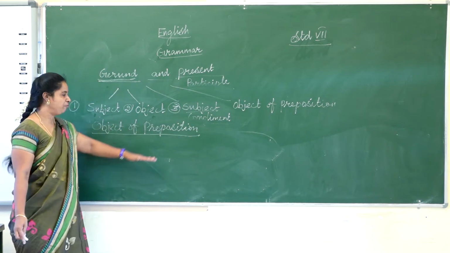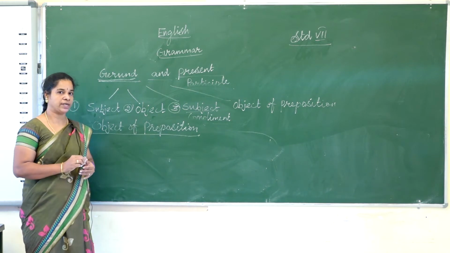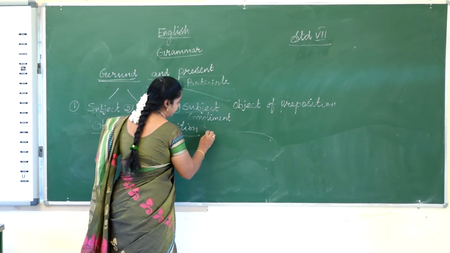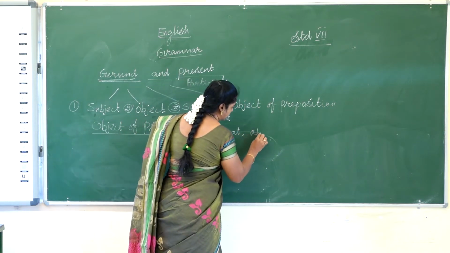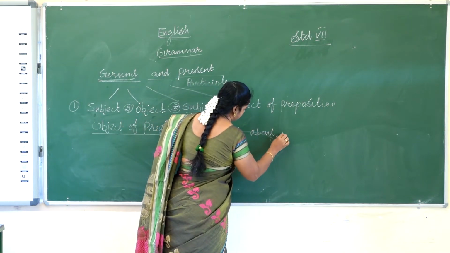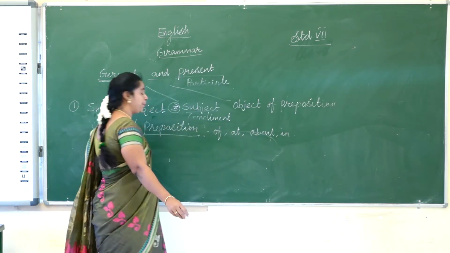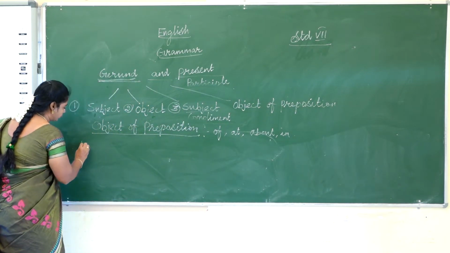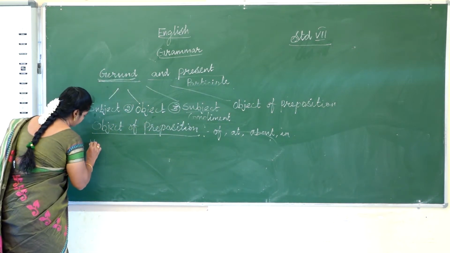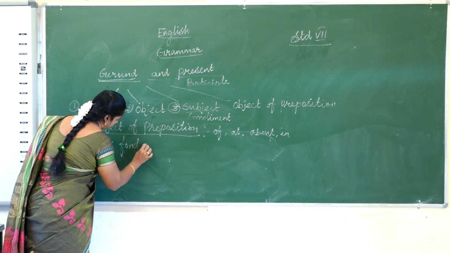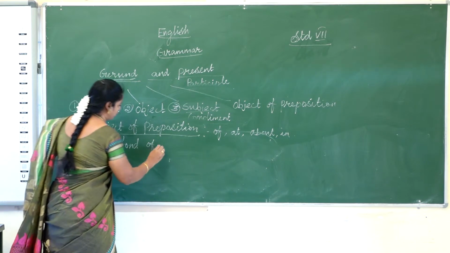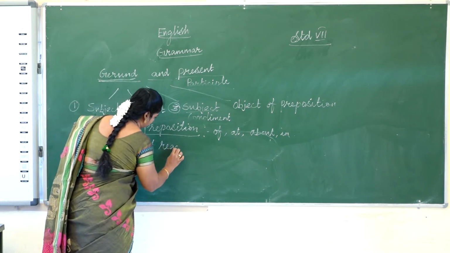Do you know what a preposition is? Of, at, about, in. These words are prepositions. So, he is fond of reading books.